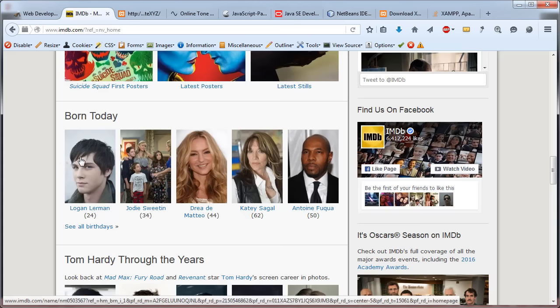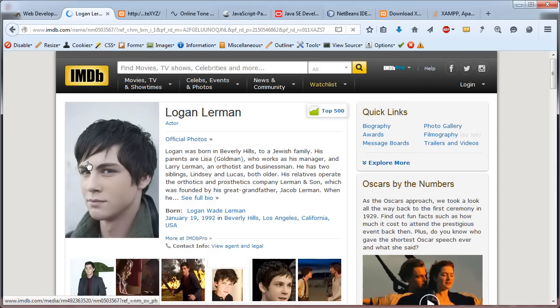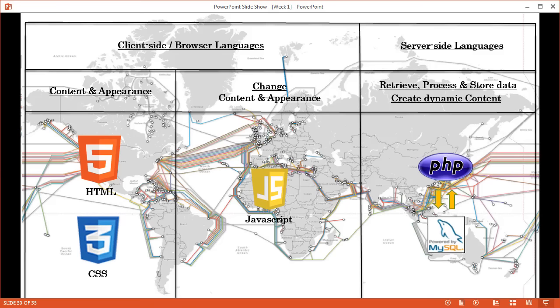As for example, this person here and many other actors. This is now the subpage for this person, and there are many subpages, one for each actor. Each movie has its own subpage, and if we wouldn't make use of those two languages, then we would have to write millions of pages, which is of course insane. Nobody would ever do this. So if we are creating a big website, we have to use languages such as those to create dynamic content, because with that we only make one single HTML file.